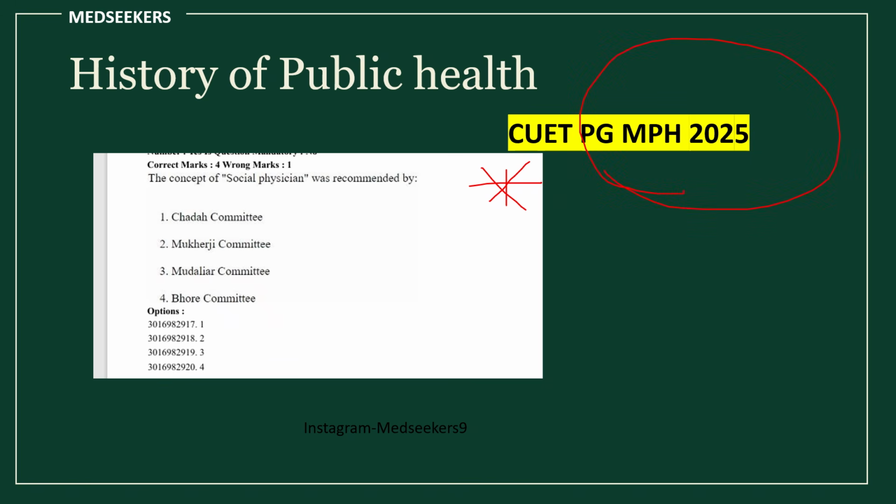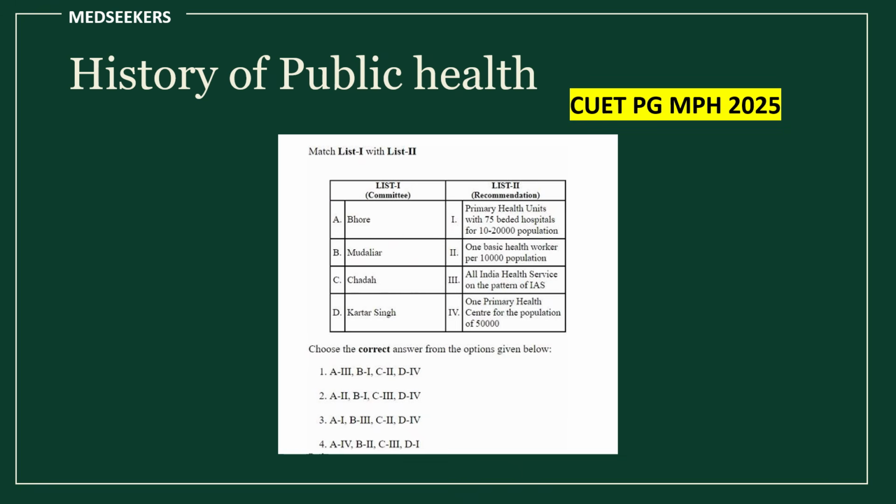In CUET PG MPH 2025 they have asked, concept of social physician was recommended by which committee. In the last video also I have recommended, please comment this answer. In the last video I have explained which particular committee proposed the concept of social physician. See in the same 2025 shift what they have given. They have given all the committees name and recommendations. You have to do matching which particular committee proposed what. There is a dedicated video in Medseekers channel. Just type health committees Medseekers, you will get. I have described and elaborated about all the committees in detail. It will be very helpful for CUET PG MPH entrance exam.